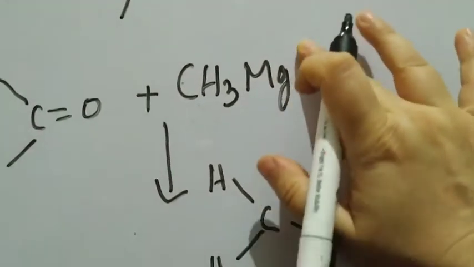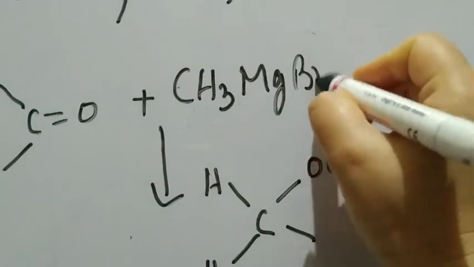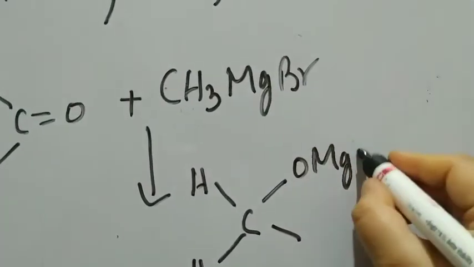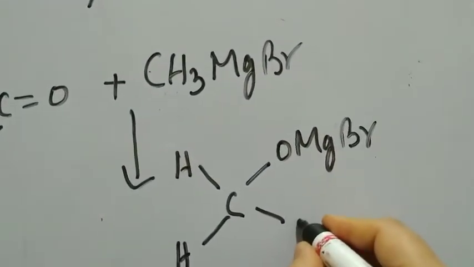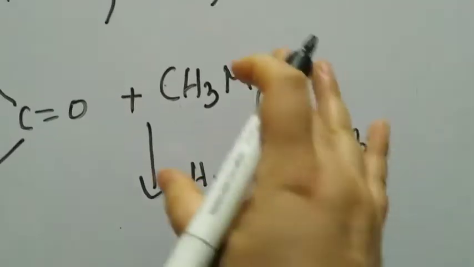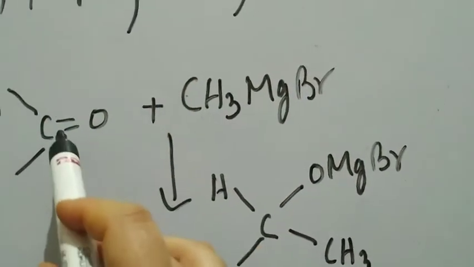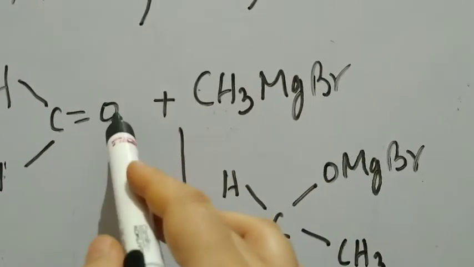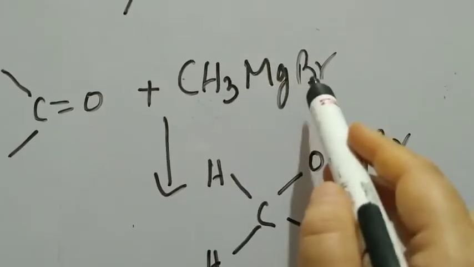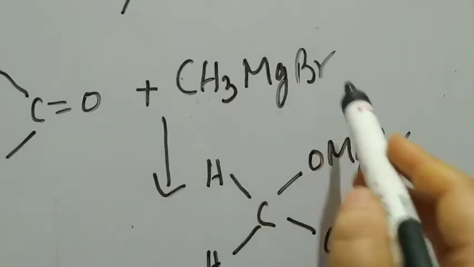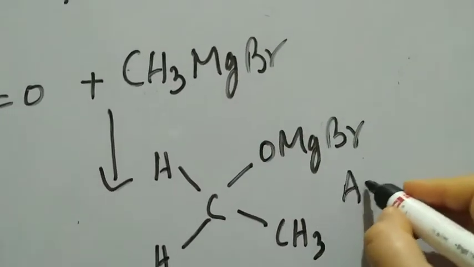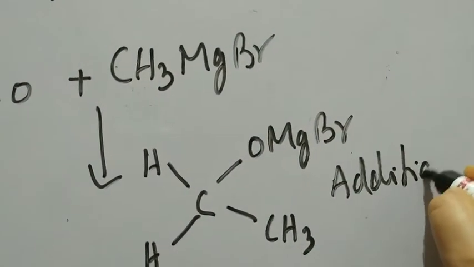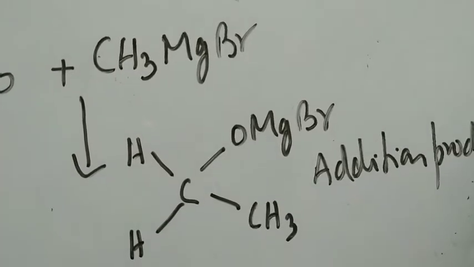Let's substitute X with Br, one of the most common halogen atoms in Grignard's reagent. And we have CH3 here. The whole thing is added. The CH3 attacked the carbon here because it's negative, and carbon is positive. Oxygen is negative, this part is positive. Therefore, oxygen got linked to the positive part. Everything got added, that is why this is called the addition product.